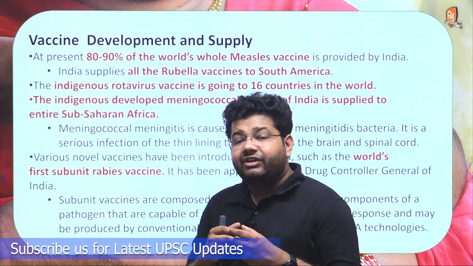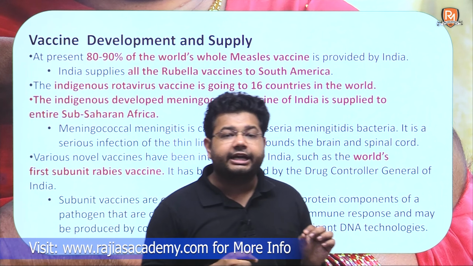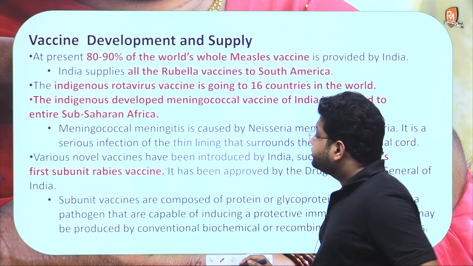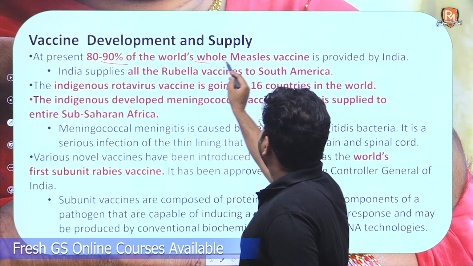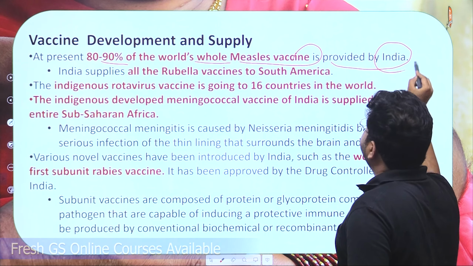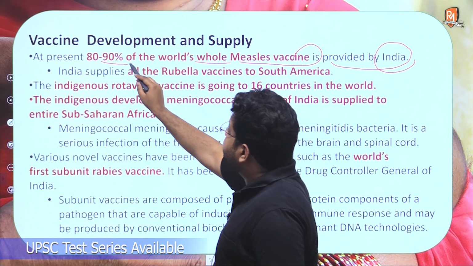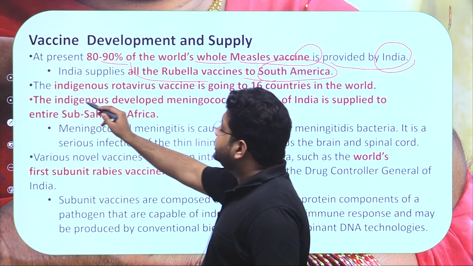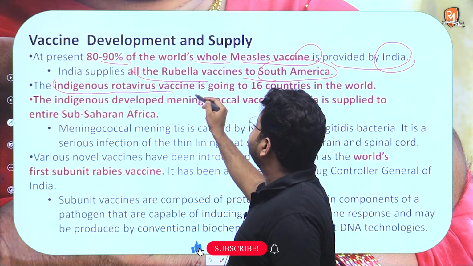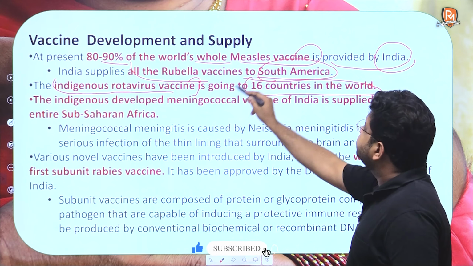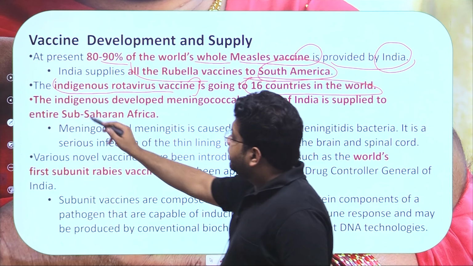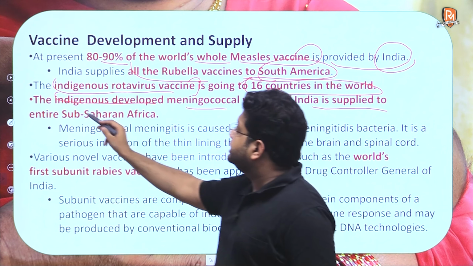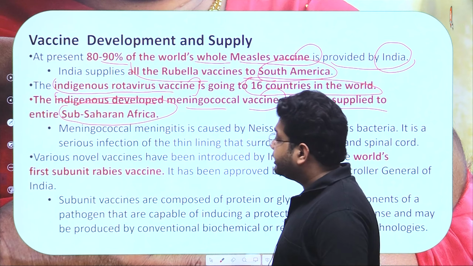Now, coming to the development aspect and the supply side of vaccines, let us see India's contributions. Today about 80 to 90% of the world's measles vaccines are provided by India. India also supplies the rubella vaccines to the entire South America. We have developed an indigenous rotavirus vaccine which is today going to about 16 countries. We have indigenously developed a meningococcal vaccine that India today supplies to the entire sub-Saharan Africa.